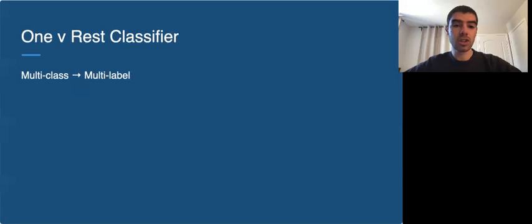The strategy that I chose is one versus rest classifier. This method will fit one classifier per class against all other classes. I chose this method versus other ones for two reasons. The first is that it's efficient, since the number of models that we need to fit is only equal to the number of classes. The second reason is interpretability. We can glean insights on each class since it will only be represented by one classifier.